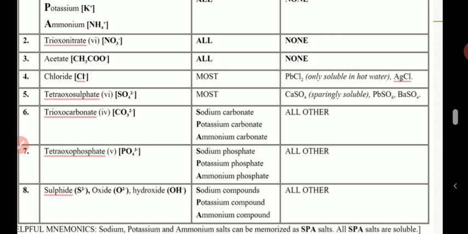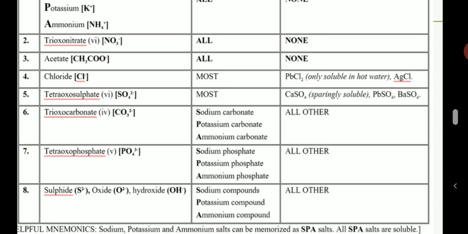So we are done with the hardest part, which is chloride and sulfate that have exceptions. The remaining ones that we'll be treating now are insoluble. They can't dissolve at all, except if they are spar salts, except they contain sodium, potassium, and ammonium. And let us start.